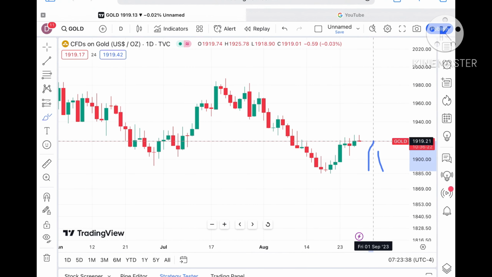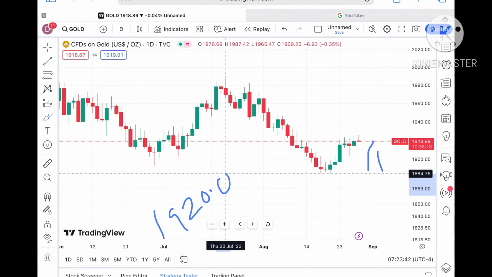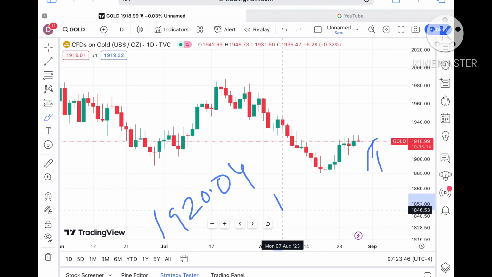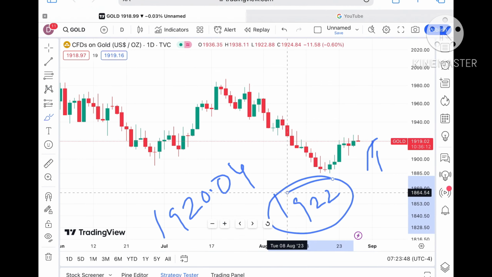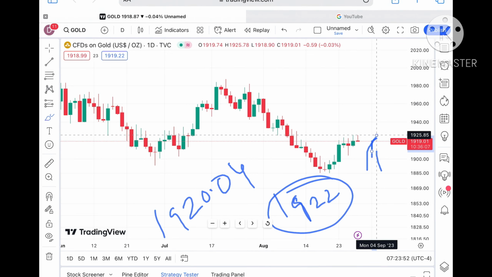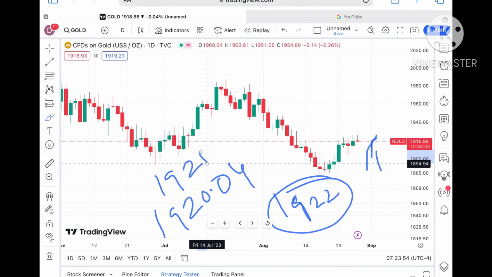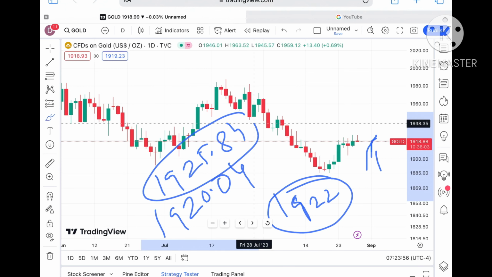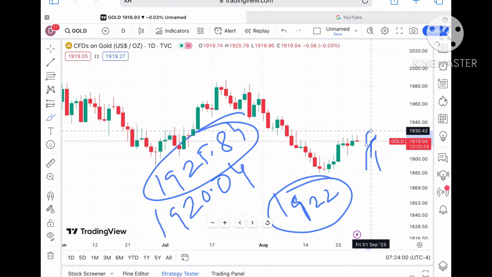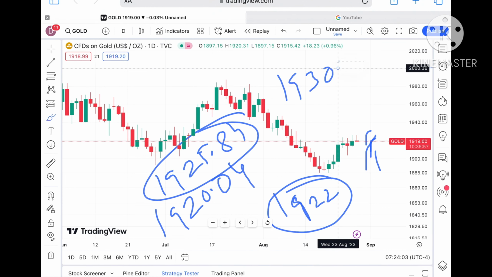Suppose the price sustains this level, it can go towards its next resistance of $1920.04. If the price sustains above this level, a probability of crossing a level of around 1922 is there. This 1922 is already a weak resistance, so chances are high it will cross a level of around $1925.84. That is already a weak resistance, so chances are high it will go towards a level of around $1930.84.